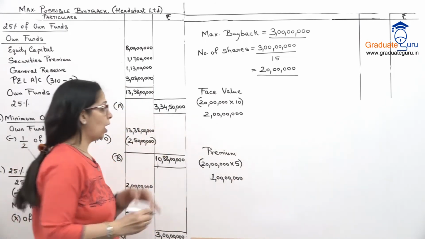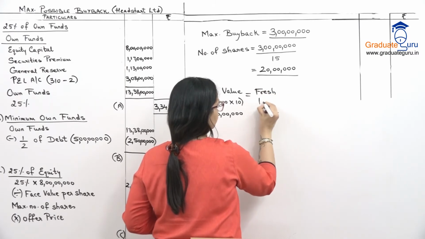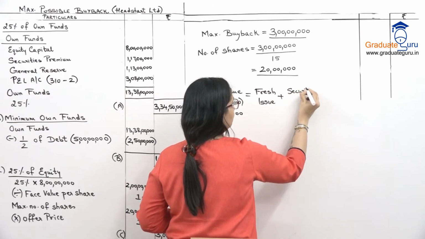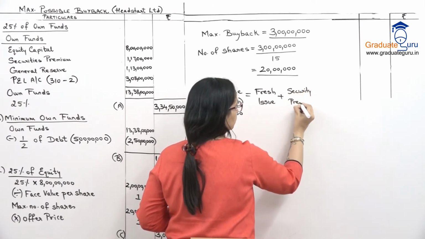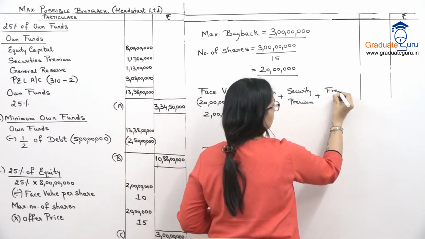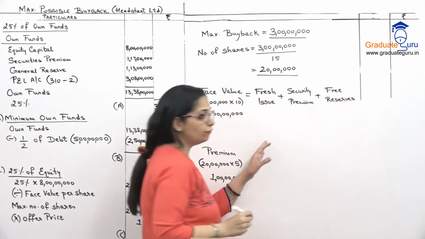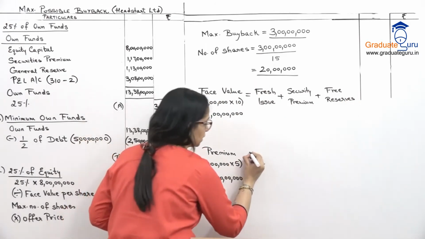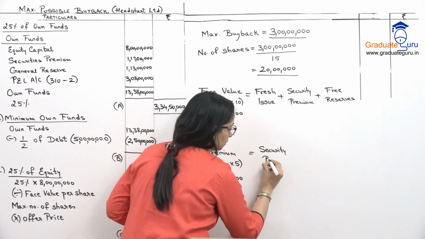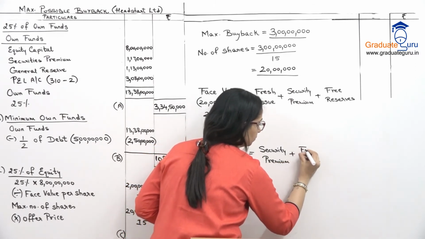Okay. Now how do we meet that? Fresh issue, security premium or free reserves. Correct? And for my premium, I only have two things. Security premium and free reserves.